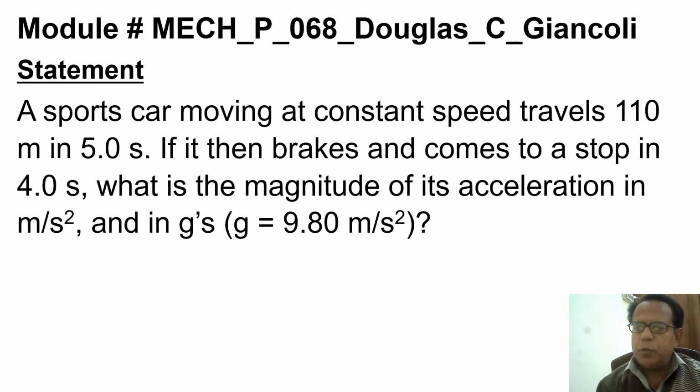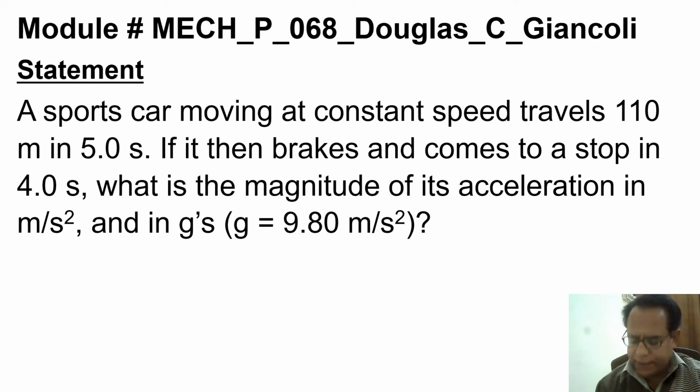This is our next module number MECH_P_068, Douglas C. Giancoli. Statement: a sports car moving at constant speed travels 110 meter in 5.0 second.